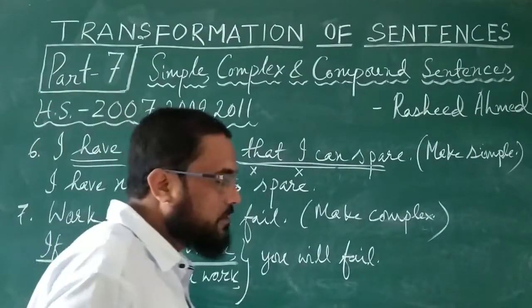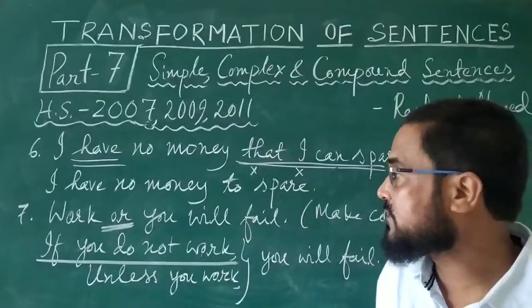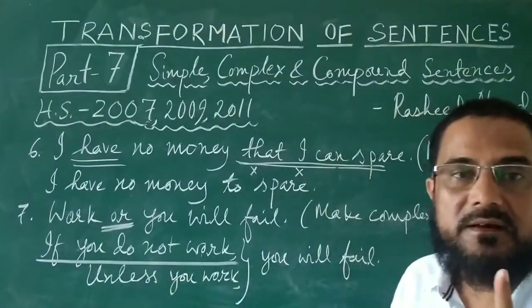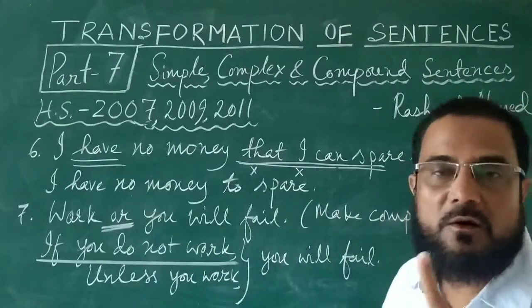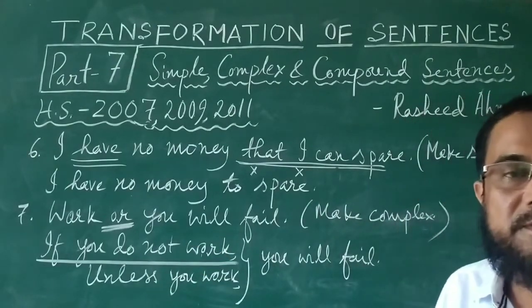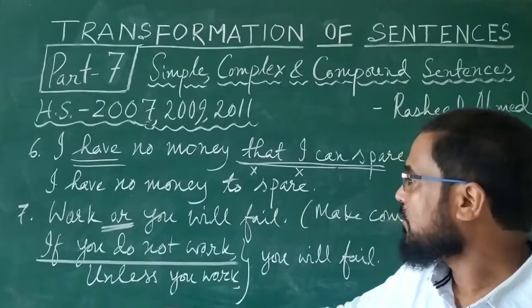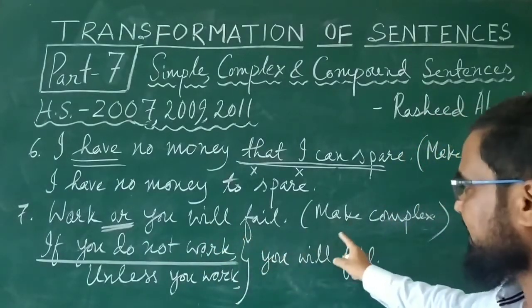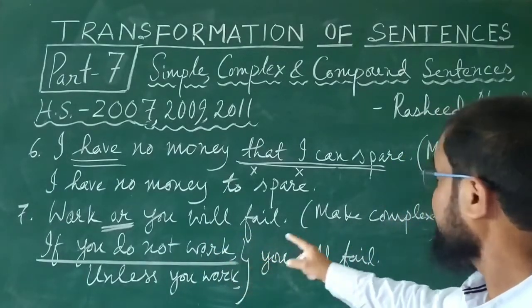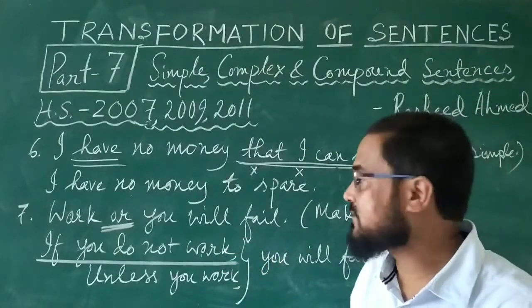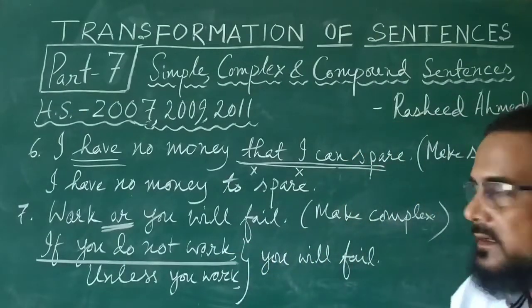So this is how you can start. You can start in 2 ways. One is, if you do not work, when the sentence is work or you will fail. Work or you will fail, which means if you do not work, you will fail. Work or you will fail, complex. This is compound, and the complex sentence will be, if you do not work, you will fail.